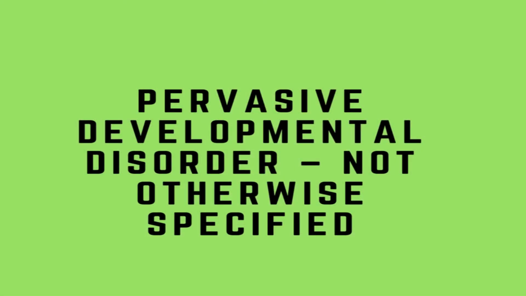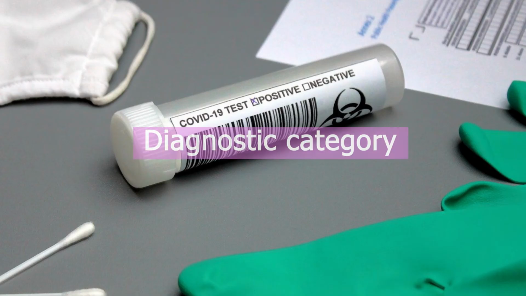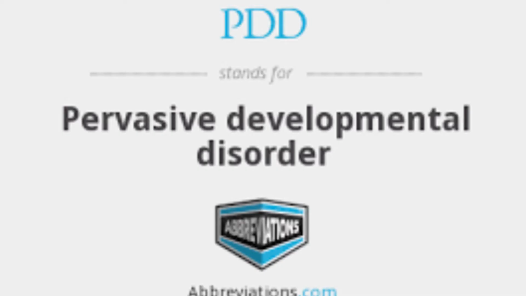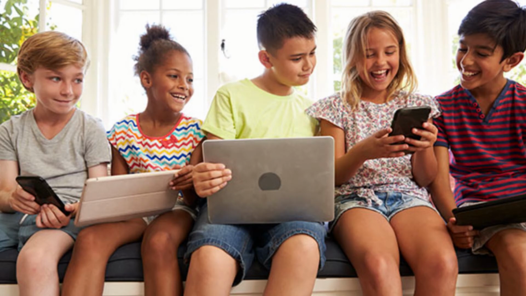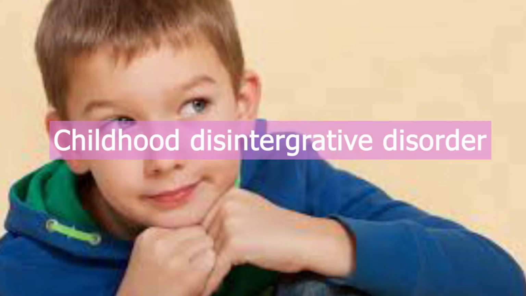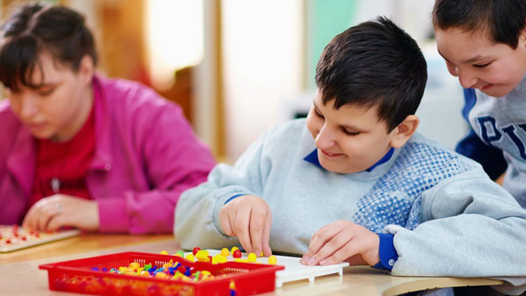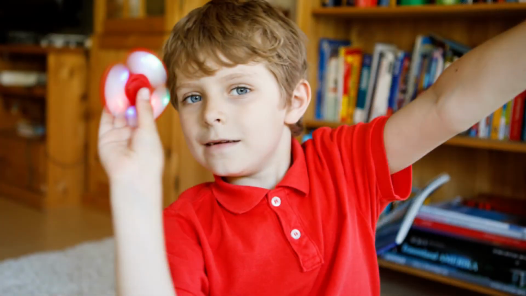Pervasive developmental disorder, not otherwise specified. The diagnostic category, Pervasive Developmental Disorder (PDD), is a group of disorders characterized by delays in the development of multiple basic functions including socialization and communication. Childhood disintegrative disorder, overactive disorder associated with mental retardation and stereotyped movements, and Rett syndrome.